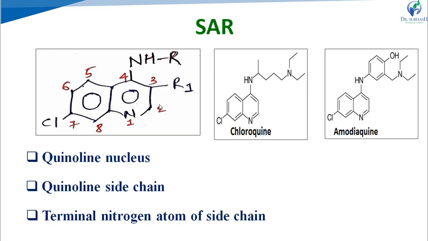Now at the third position, CR1 is denoted. If in place of R1 a methyl group is substituted, the activity decreases. Additionally, if a methyl group is substituted at position 8, it will lead to loss of activity. In the case of only 3-methyl substitution, activity will decrease, but if additionally 3 and 8 dimethyl substitution is done, then activity will be lost. So this is the modification related to the quinoline nucleus.